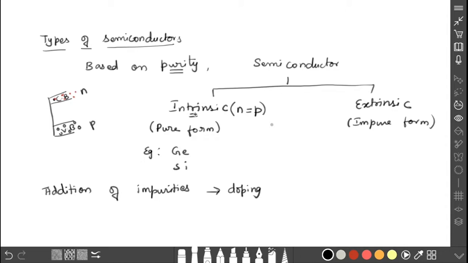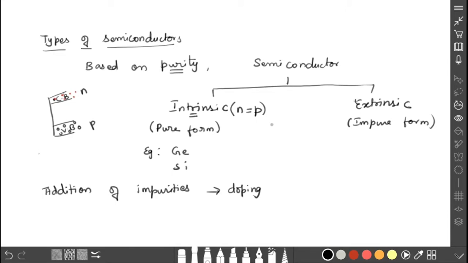So this is the pure form. An intrinsic semiconductor is the pure form. If we supply energy, the electrons will jump to the conduction band, leaving holes in the valency band. So the number of electrons in the conduction band is equal to the number of holes in the valency band in the case of an intrinsic semiconductor. So this is the conductivity.